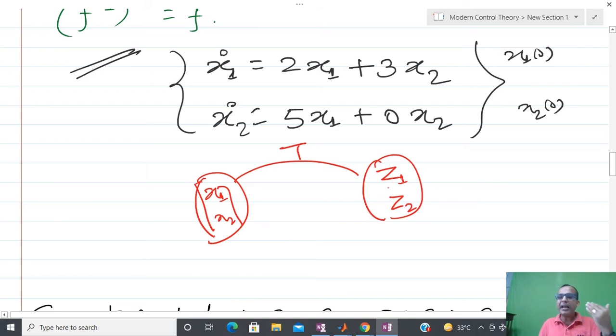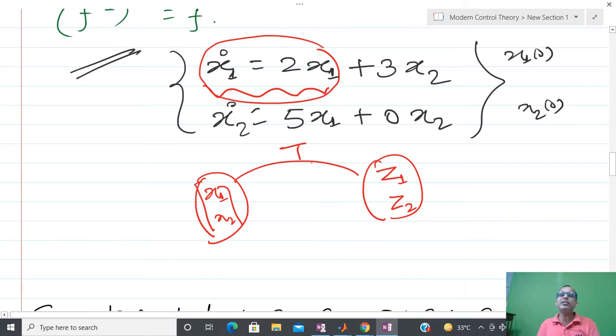And what I am expecting is that in the original x1 domain, this system is not independent. Why is it not independent? If you have a system like x1 dot equal to 2x1, then by variable separation you are easily able to solve it. But the difficulty comes into the picture here, that it also depends on x2. Here x2 dot is also depending on x1, so both depend on each other.